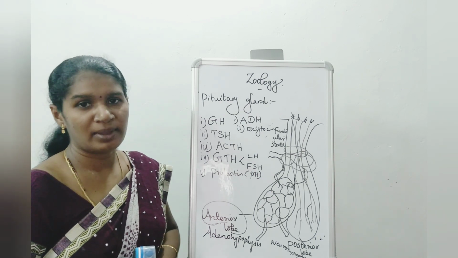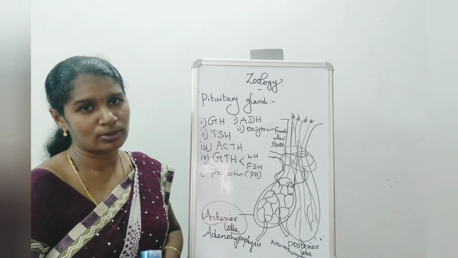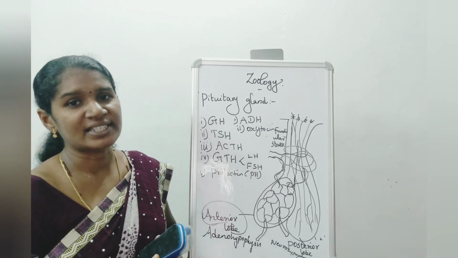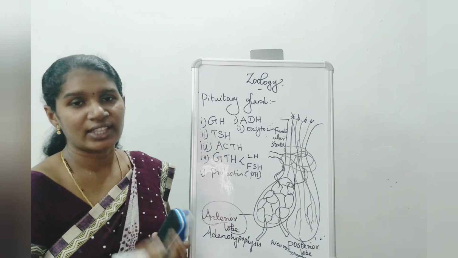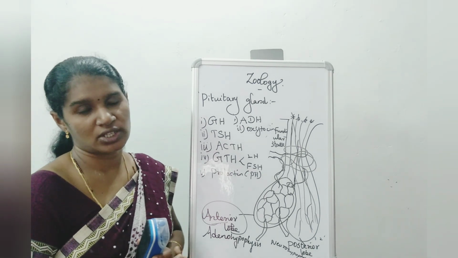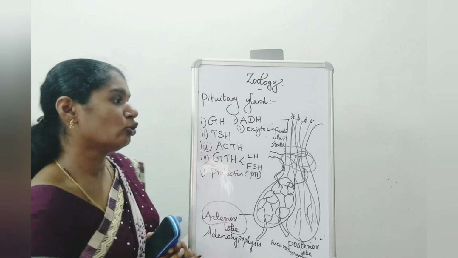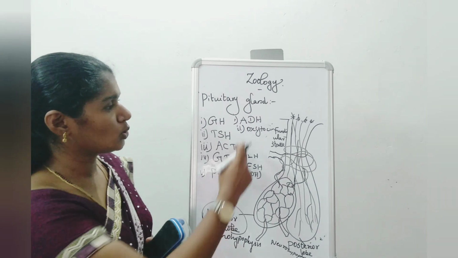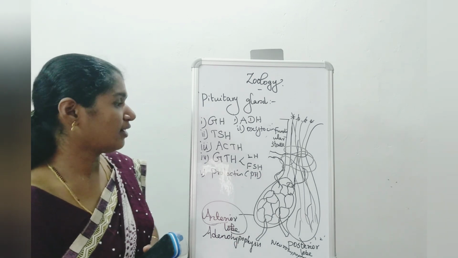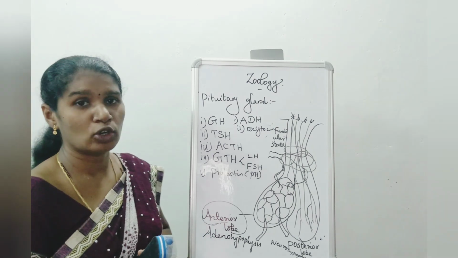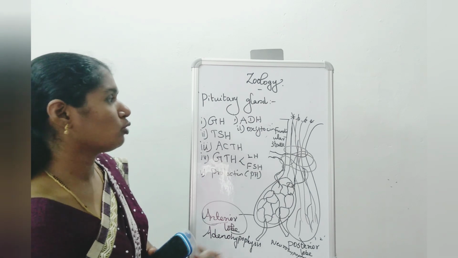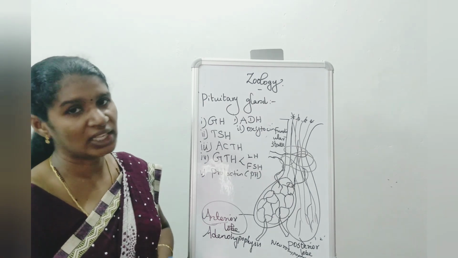And the next one, oxytocin. This hormone helps in the contraction of smooth muscle. At the time of pregnancy, the pelvic muscle in the woman's body contracts and relaxes with the help of the hormone called oxytocin. Milk ejection in the mammary gland is also done by oxytocin. These two come under the posterior lobe. So the anterior lobe secretes 5 different types of hormone, and the posterior lobe secretes 2 different types of hormone. These two, the anterior and posterior lobes, come under the pituitary gland.